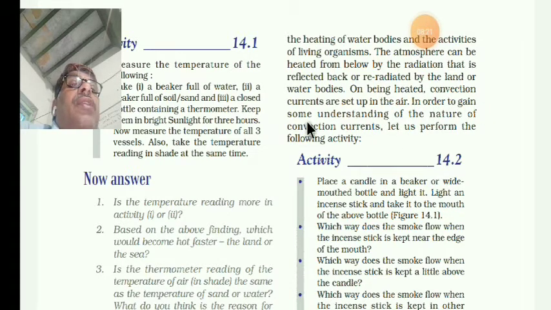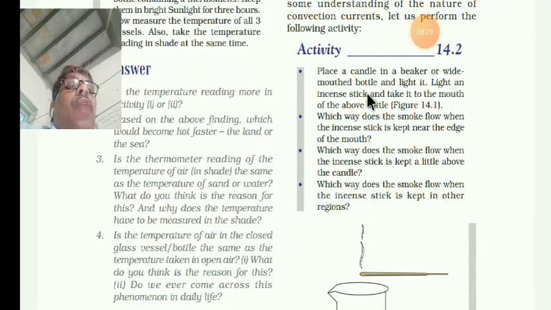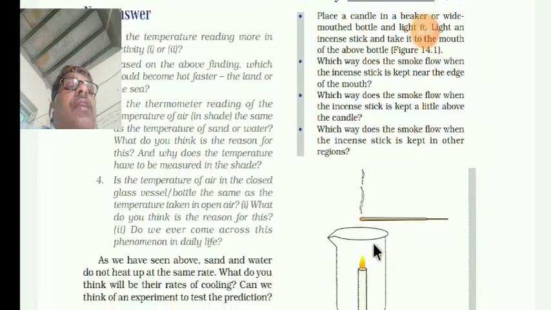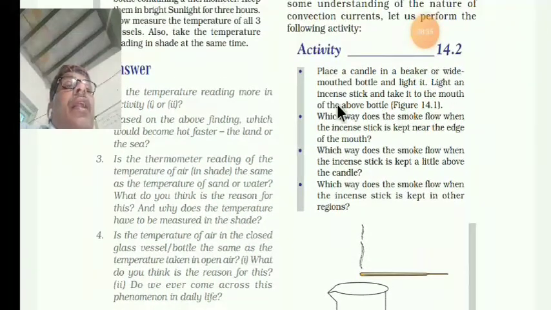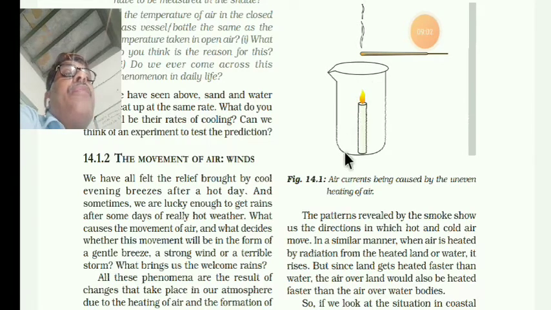In order to gain some understanding of the nature of convection currents, let us see the experiment given here. Place a candle in a beaker or wide-mouthed bottle and light it. Then light an incense stick and take it to the mouth of the beaker. Why does the smoke flow the way it does when the incense stick is near the edge of the mouth? And why does the smoke flow as it does when the incense stick is kept a little above the candle? So all this is the way air currents are caused by the uneven heating of the air.